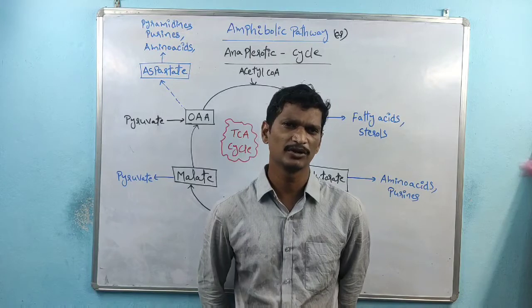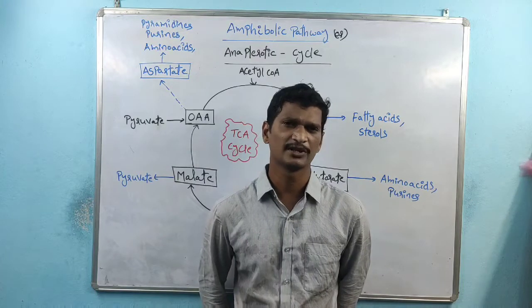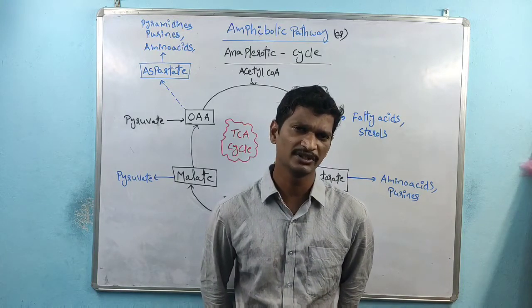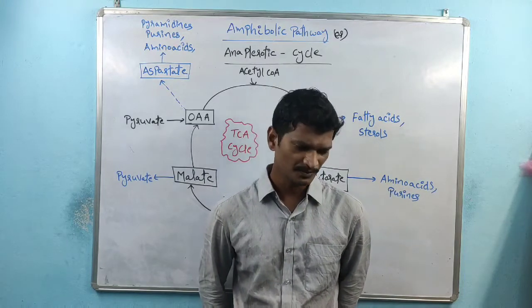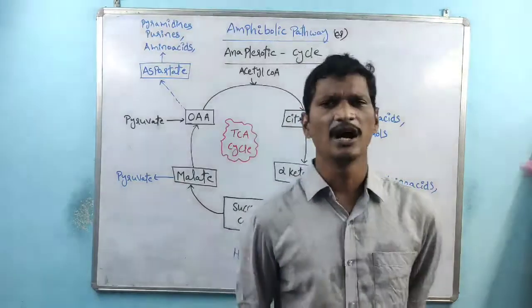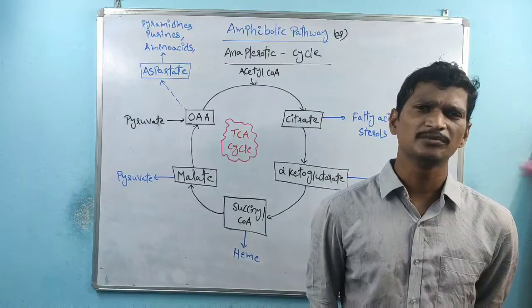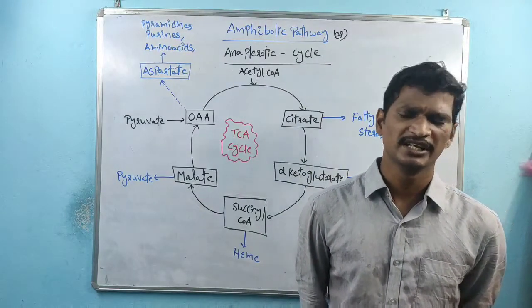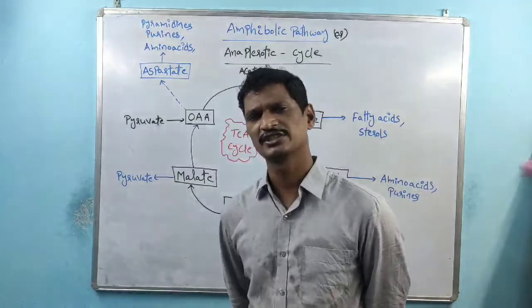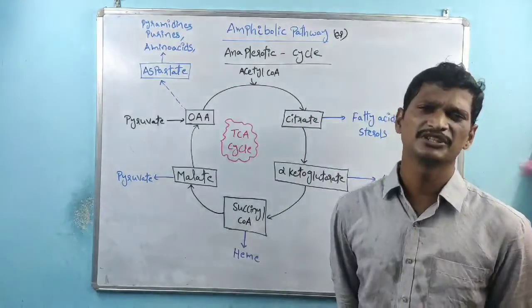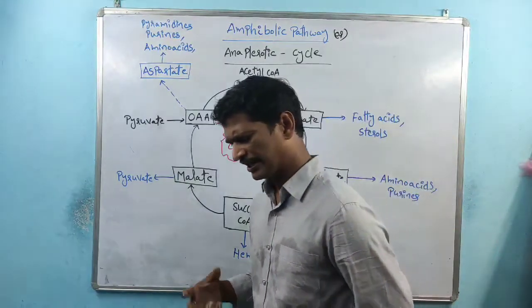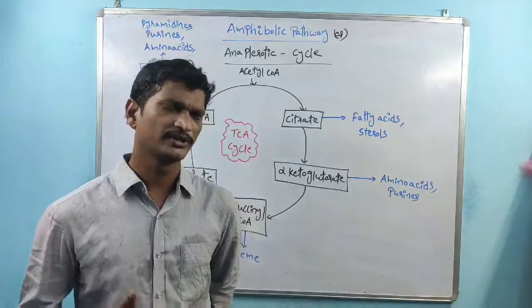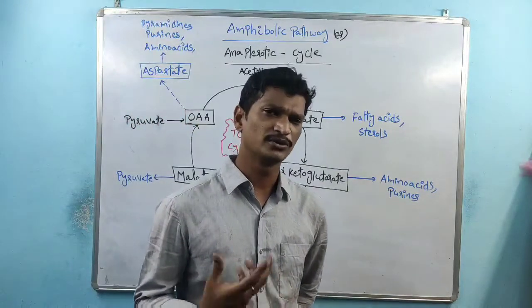That is nothing but catabolism. So catabolism, as per the first statement, is only involved in energy production. That is nothing but ATP production. But see, the TCA cycle is also involved in some product synthesis, especially amino acid synthesis, and it is involved in the heme synthesis process, right? So what I'm telling you here is that catabolism is also involved in some biomolecule synthesis.